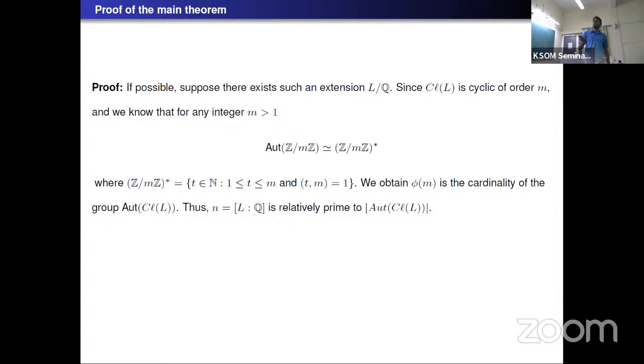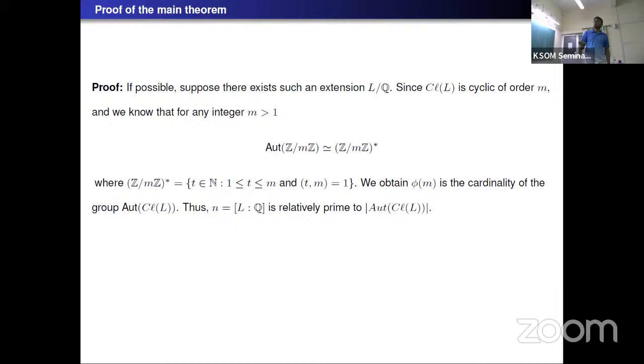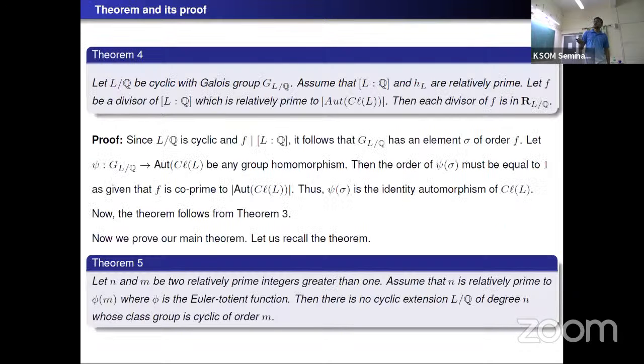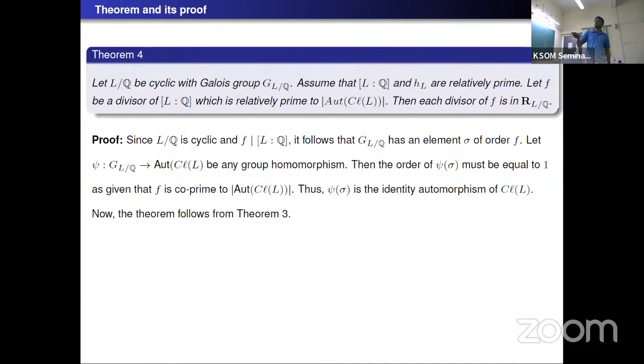But we have assumed that n is relatively prime to φ(n). So we obtain that n is relatively prime to the order of the automorphism group of the class group of L. And also n divides the degree of L over Q, of course, because n is the degree of L over Q. Now applying the theorem for f equal to n, we have seen that f divides the degree of L over Q, so we take f equal to n.